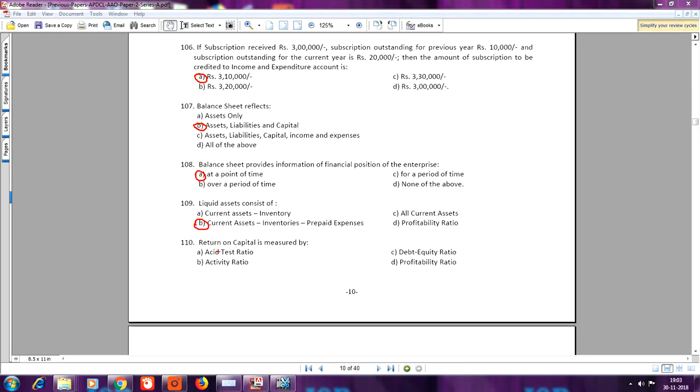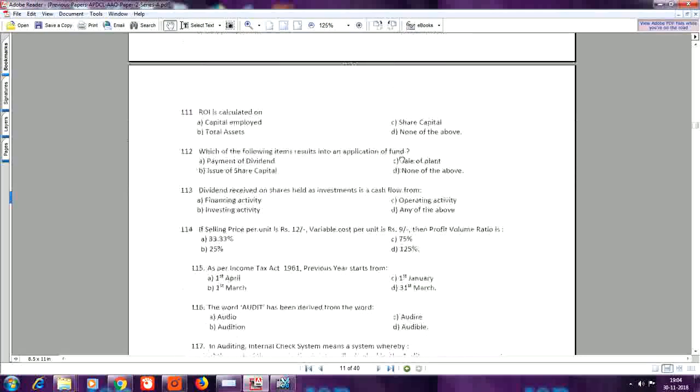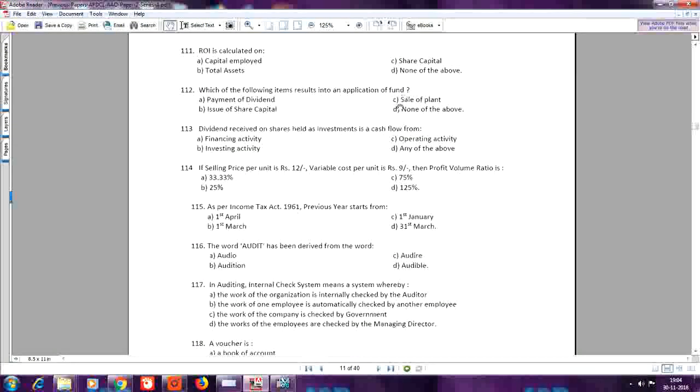Question number 110. Return on capital is measured by, your answer is D, profitability ratio. 111. ROI is calculated on, your answer is A, capital employed.